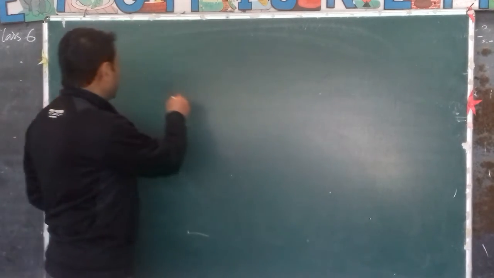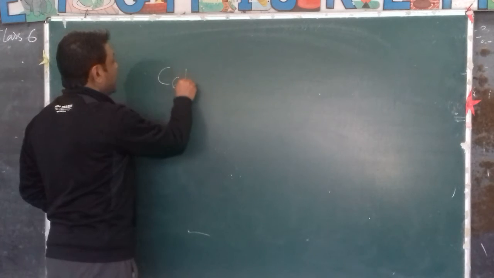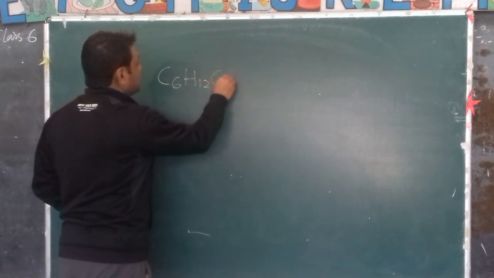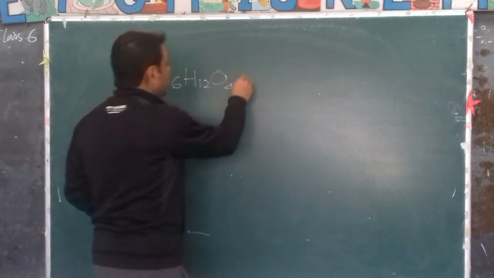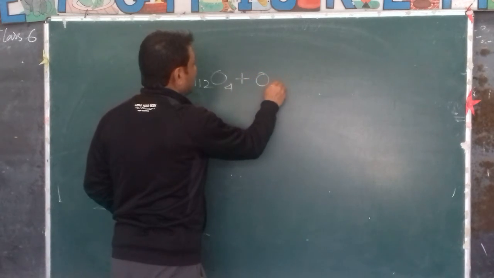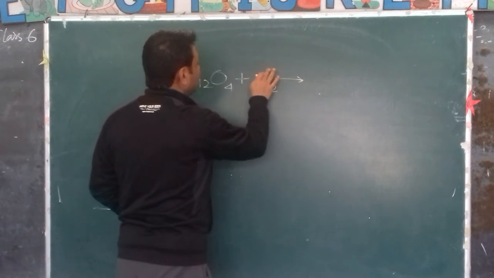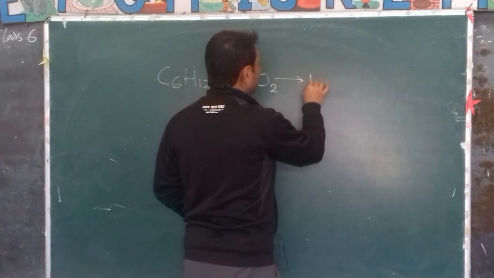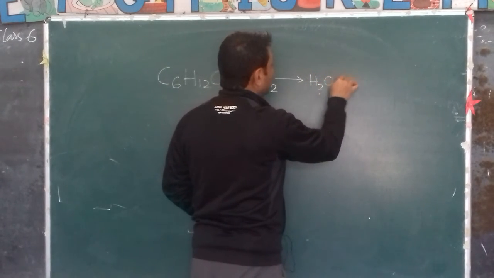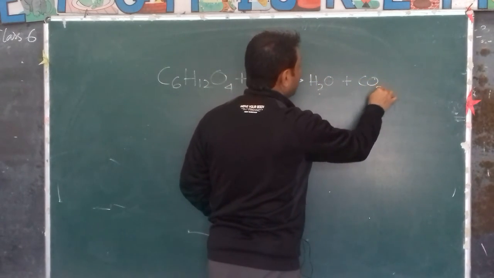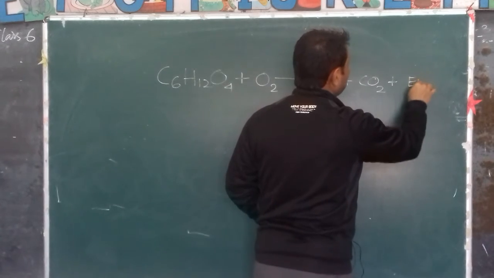So here is the equation of respiration: C6H12O6, this is glucose, reacts with the oxygen that we breathe to produce water plus carbon dioxide plus a lot of energy.